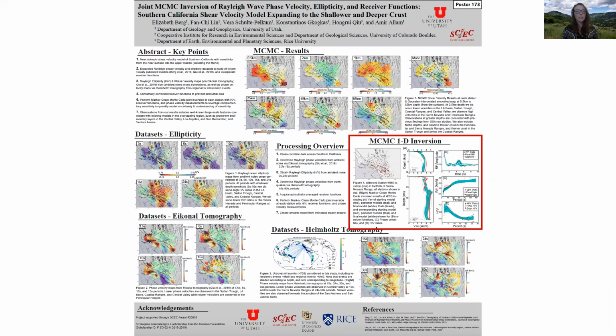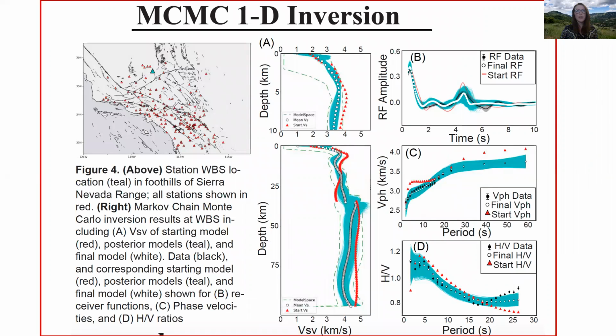Another data set we use is receiver functions as calculated by Professor Vera Schultz-Pelcom at CU Boulder. We will show the receiver function found at station WBS in the Sierra Nevada foothills, along with our MCMC 1D inversion scheme. We are showing VS in the upper 10 kilometers, as well as in the overall upper 100 kilometers. We also show the receiver function, time versus receiver function amplitude, period versus phase velocity, and period versus H/V ratios, along with the data sets associated with each and their uncertainties.